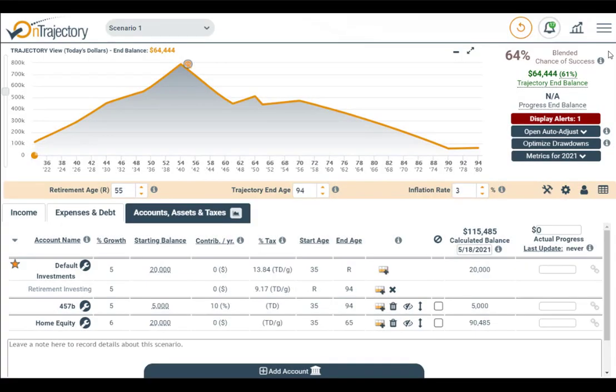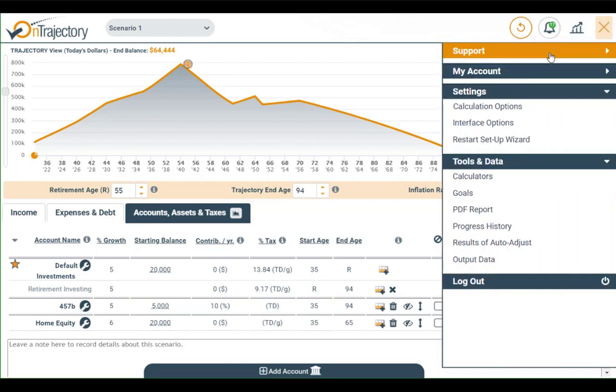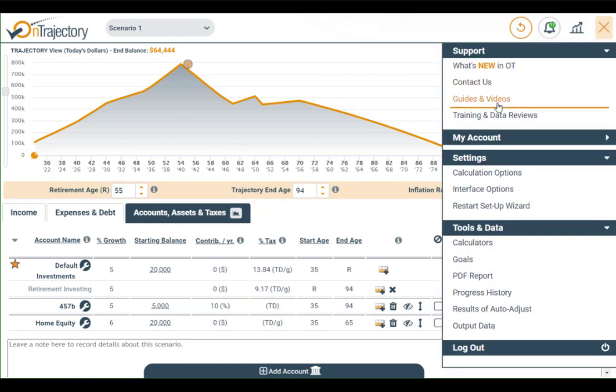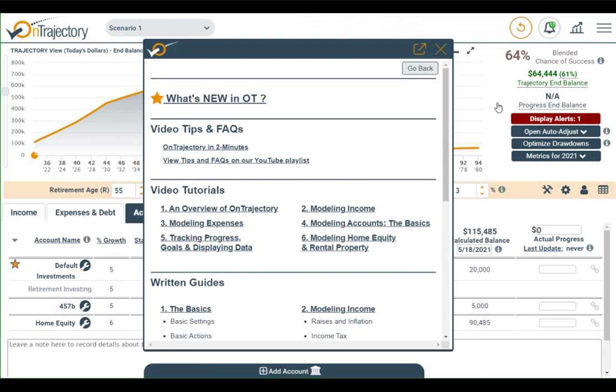One of the really nice things about OnTrajectory is you don't have to answer questions or understand financial concepts that don't apply to you. If you have a relatively simple situation, you can keep it simple. If you have a more complex situation, we've also got you covered. And you can learn about all of our full capabilities by clicking the main menu, choose Support, and open our Guides and Videos link. From there, you can find much more information than what I've presented today.